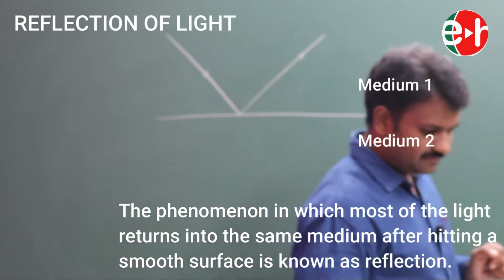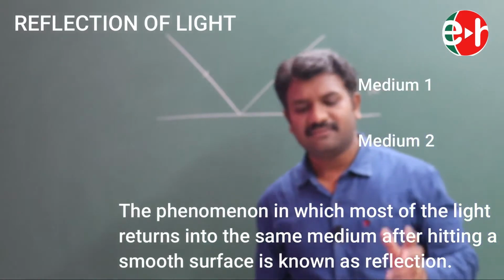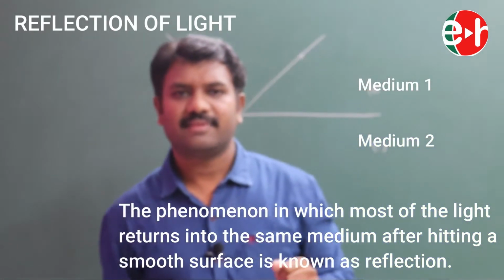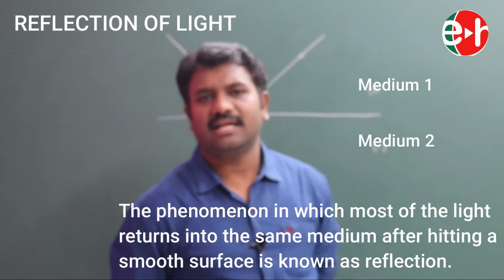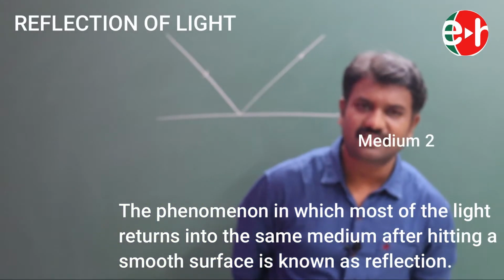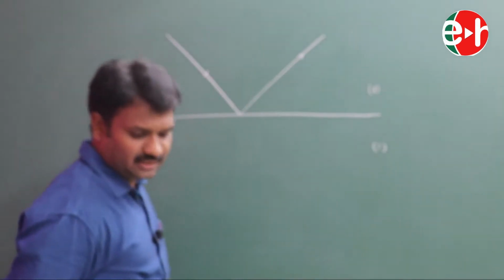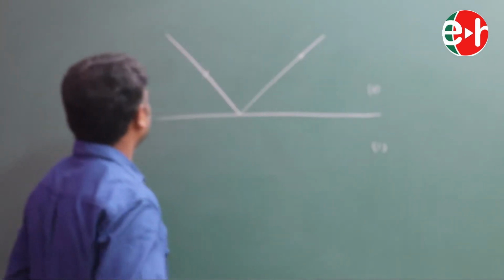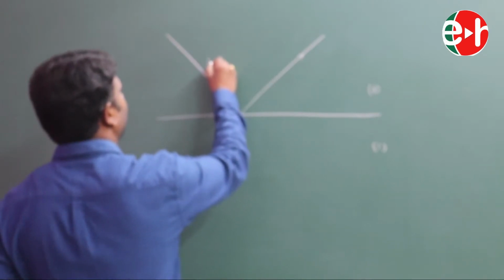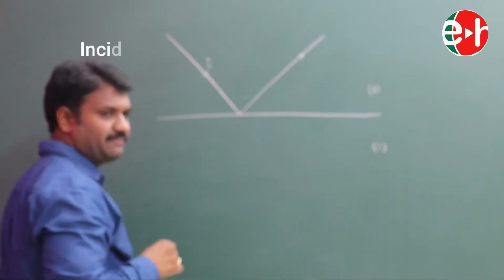Here we are going to study the laws of reflection, when it is possible, and what happens due to reflection. We need to know some parameters. This is called I, the incident ray.